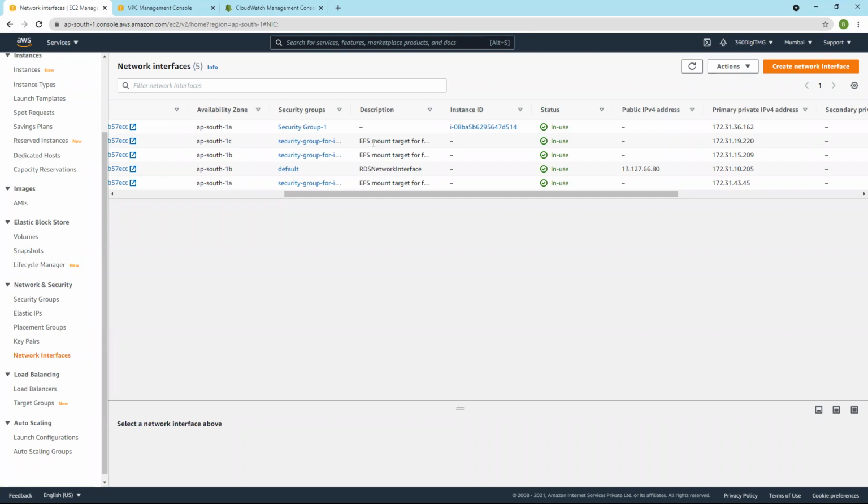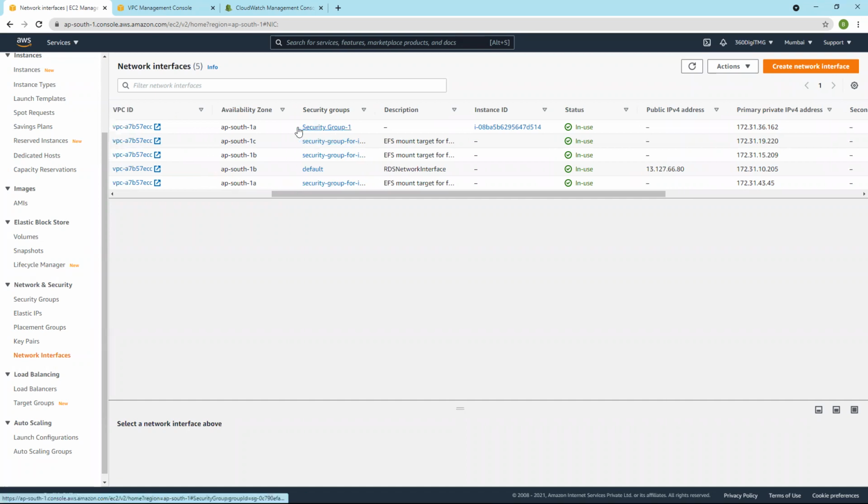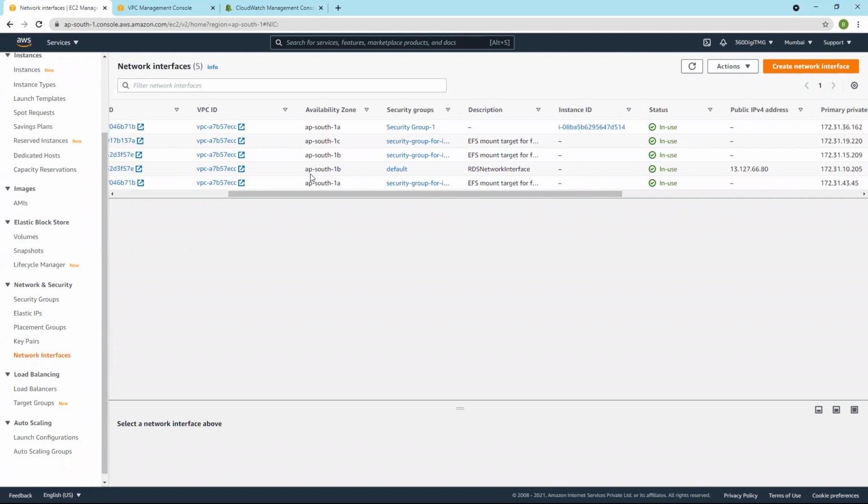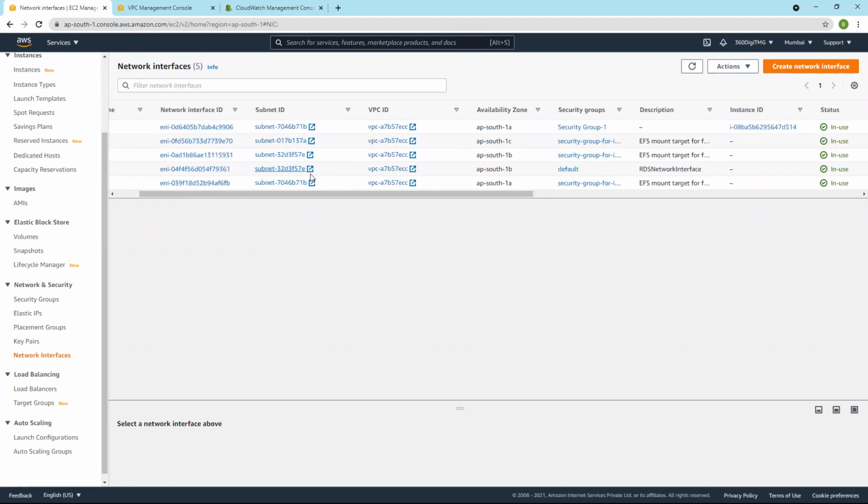So far I have EFS, RDS, and this one, this is instance. You can see instance ID. So I have an EC2 instance, and I have created EFS, and it is available in three availability zones, and that's why three network interfaces, one in each subnet. And then RDS, Relational Database Service, for that one network interface. So all these are in the VPC.